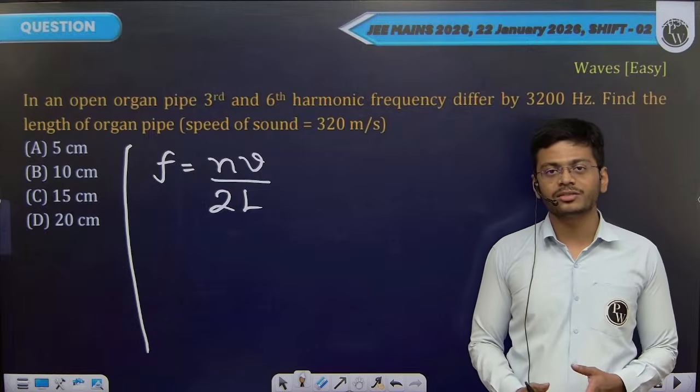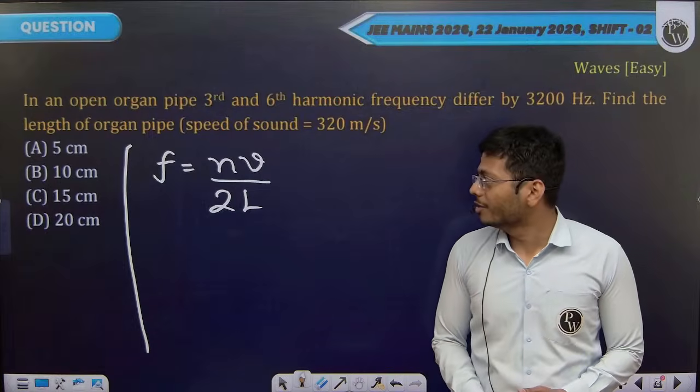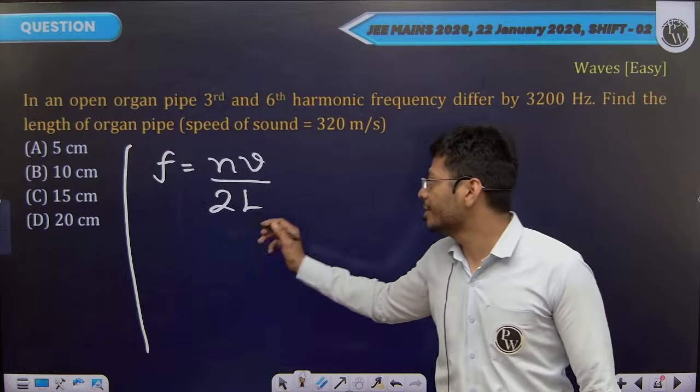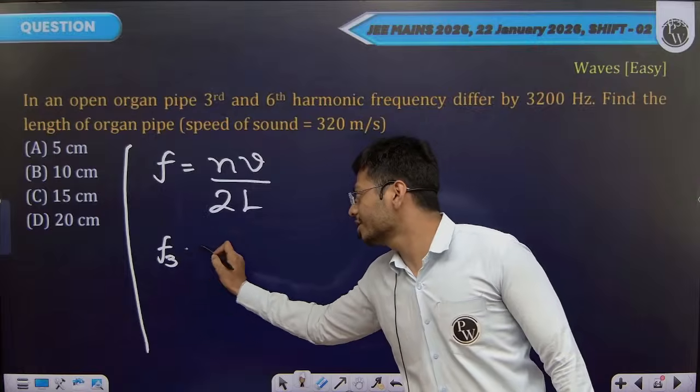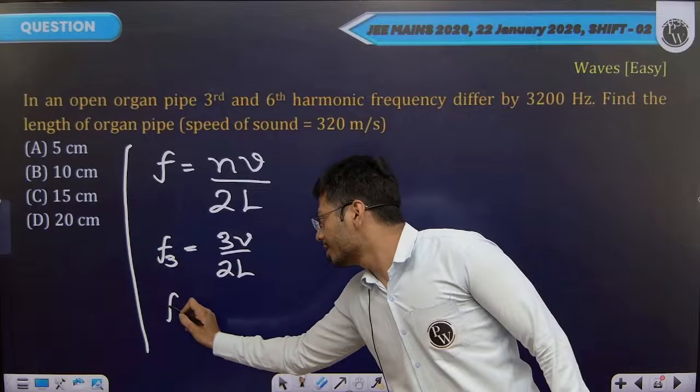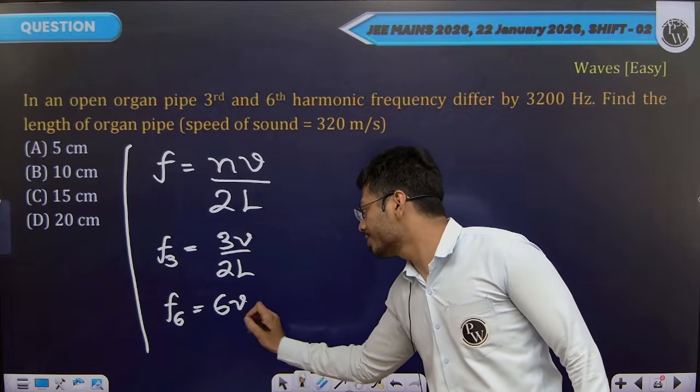These will be the harmonics that you will receive in an open organ pipe. As per the question, they are talking about the third and sixth harmonics. The third harmonic frequency would be 3V by 2L. The sixth harmonic will be 6V by 2L.